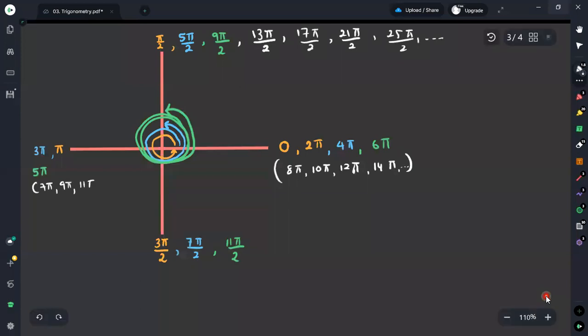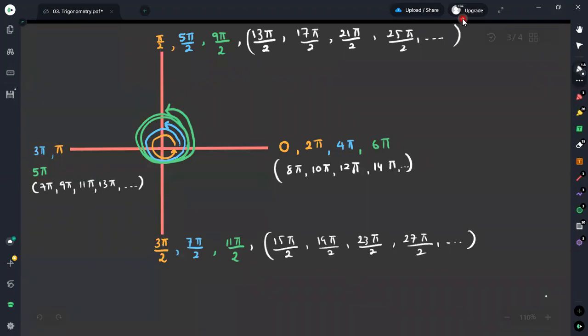It is 11 5, 13 5. Likewise, you will have these values. In here, you will get the remaining values in this way. Then here it starts from 3, then 7, 11. Then you will get it as 15 5 over 2. Then 19, 23, 27. Likewise, you will get the values. Therefore, this is how you are identifying the values on these lines.